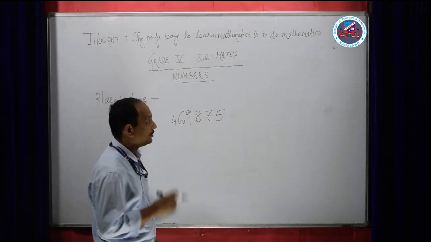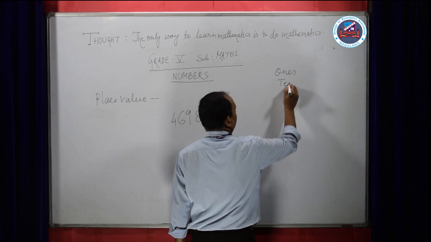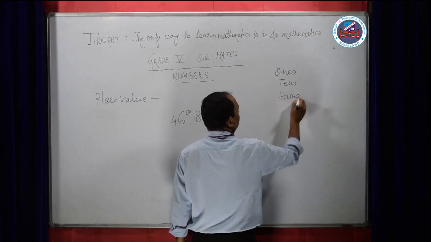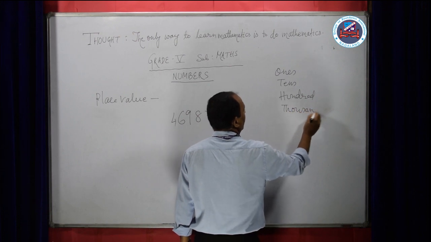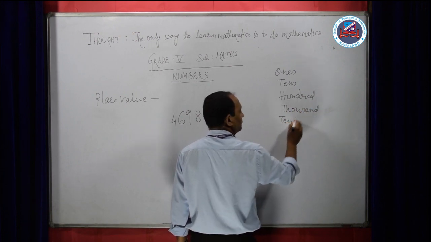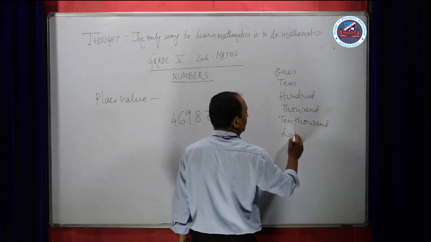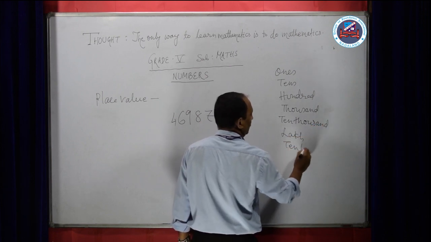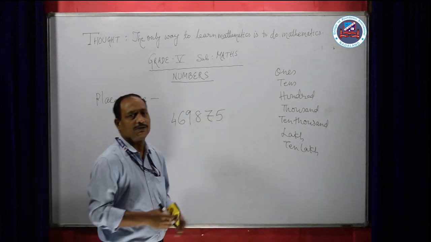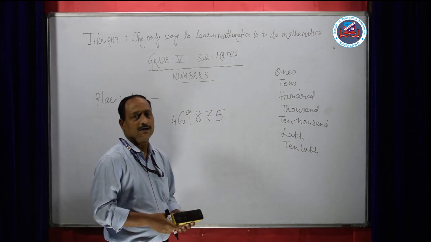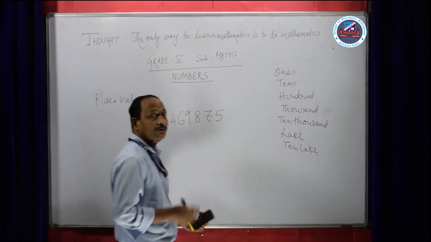In the Indian system we used to count ones, tens, hundred, thousand, 10,000, lakh, 10 lakh, and so on. But we are not going to use the Indian system, we are going to use the international system. And how does the international system counting go on?